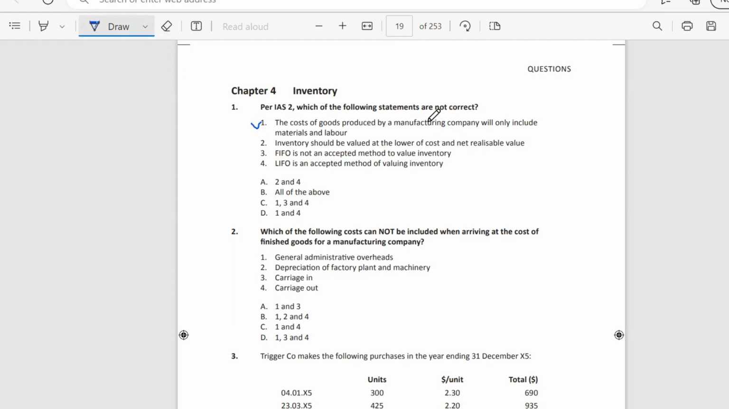Inventory should be valued at the lower of cost and net realizable value. This is correct. FIFO is not an acceptable method to value inventory. This is also wrong, and LIFO is not an accepted method for valuing inventory. This is also correct. So we choose answer C.